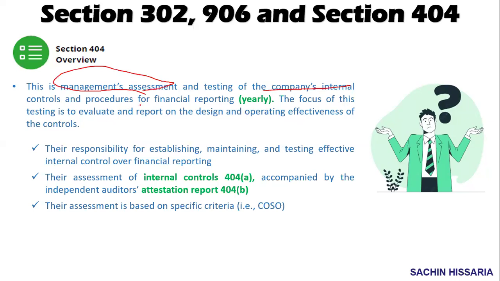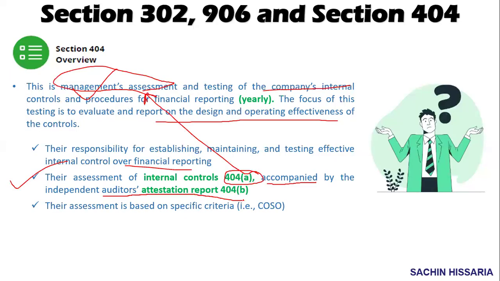Whatever internal controls are there in the company, those controls are sufficiently designed and effectively implemented, and those controls are operating effectively throughout the year. This assessment will be attested by the management. The responsibility for establishing and maintaining, and testing the effectiveness of, internal control over financial reporting lies with management. Their assessment will be done as per section 404A. This is a management assessment and attestation, and it will be accompanied by the independent auditor's attestation, which is 404B.